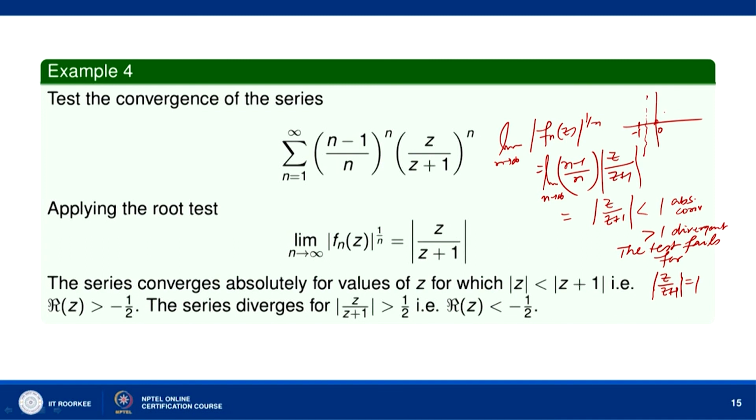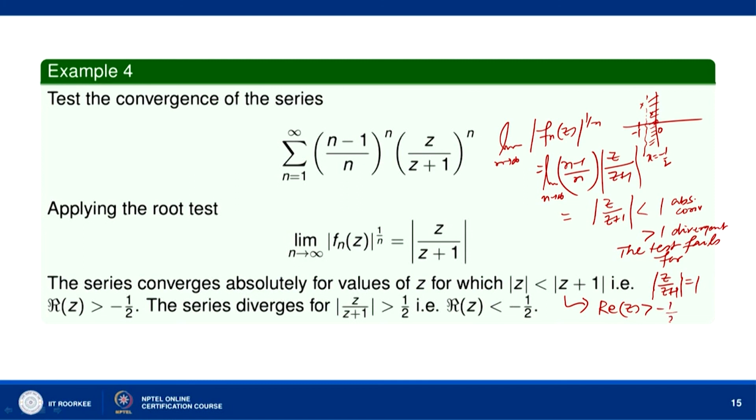So, if you take a point to the left of x equal to minus half, its distance from minus 1 will be less than its distance from 0. If you take the right half, then the distance of a point from minus 1 will be more than the distance from 0. So, this actually tells us it is real part of z